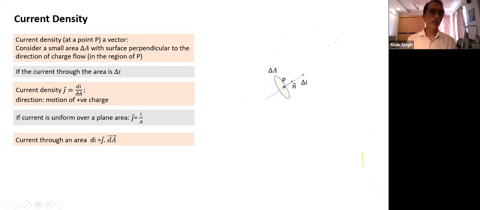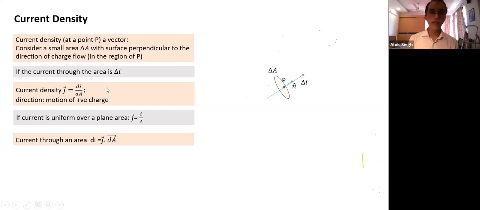In that case, I have to take the component of area which is perpendicular to the direction of current. That's why I have to take a dot product. What is the current through an area which is not perpendicular to current density? I have to take the component of area perpendicular to J. That is dA cos theta, which is why there is a dot product. Understood why there's a dot product here?